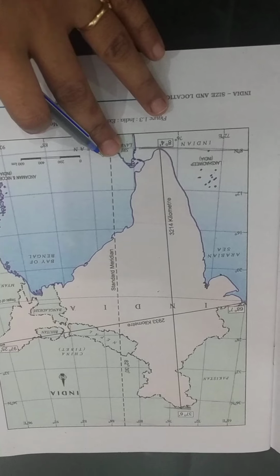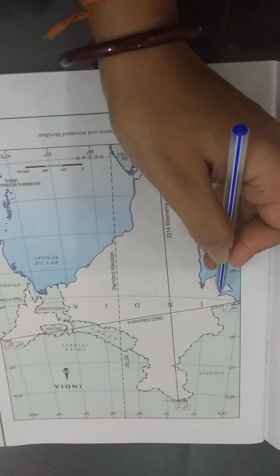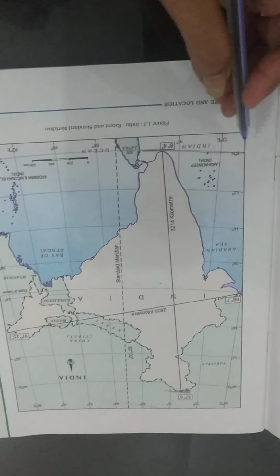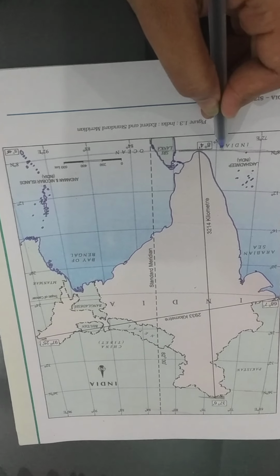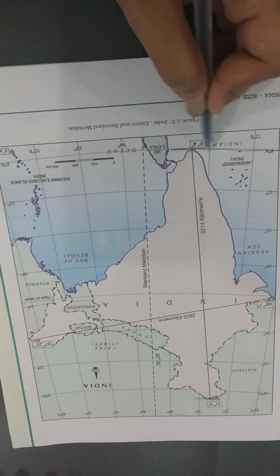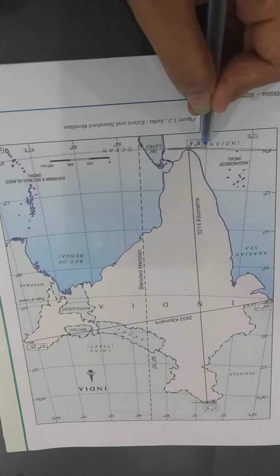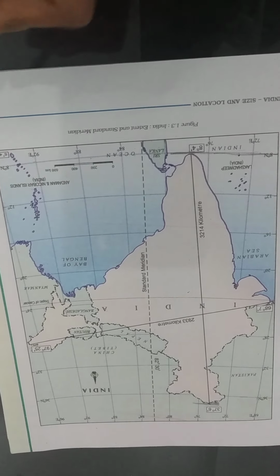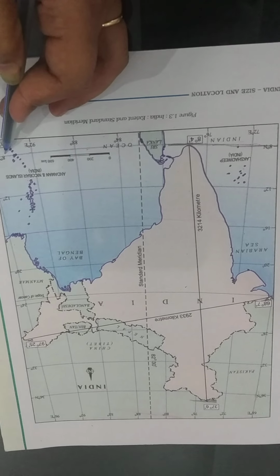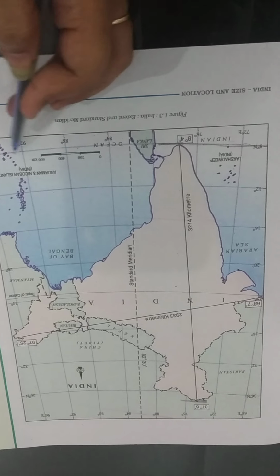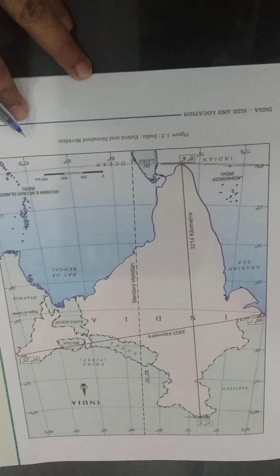So students, latitudes are reference lines, like these lines. These are the reference lines that are horizontal and run throughout the globe. This line is a latitude. They run parallel to each other. They are 180 in number. They are used to know about the climate at any place.